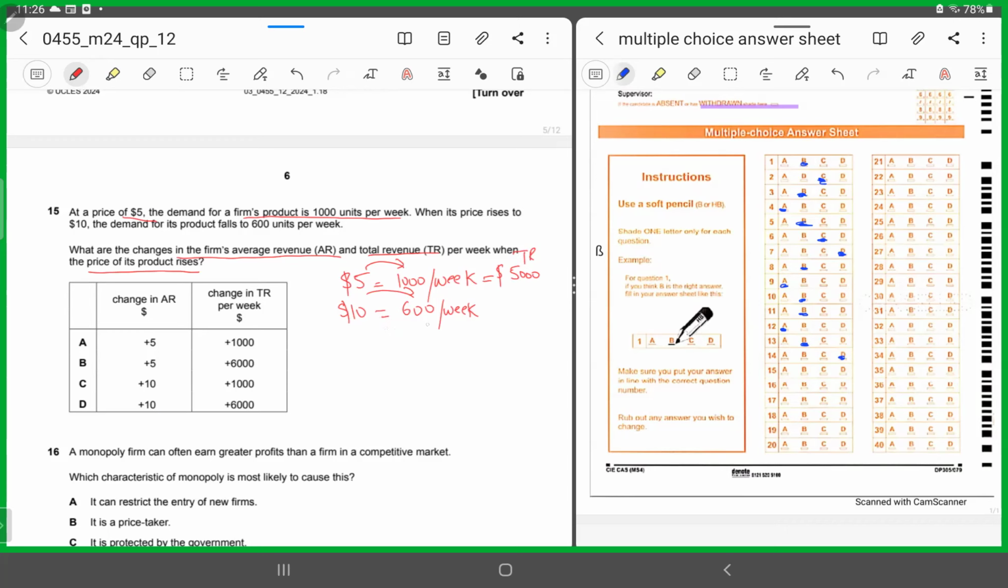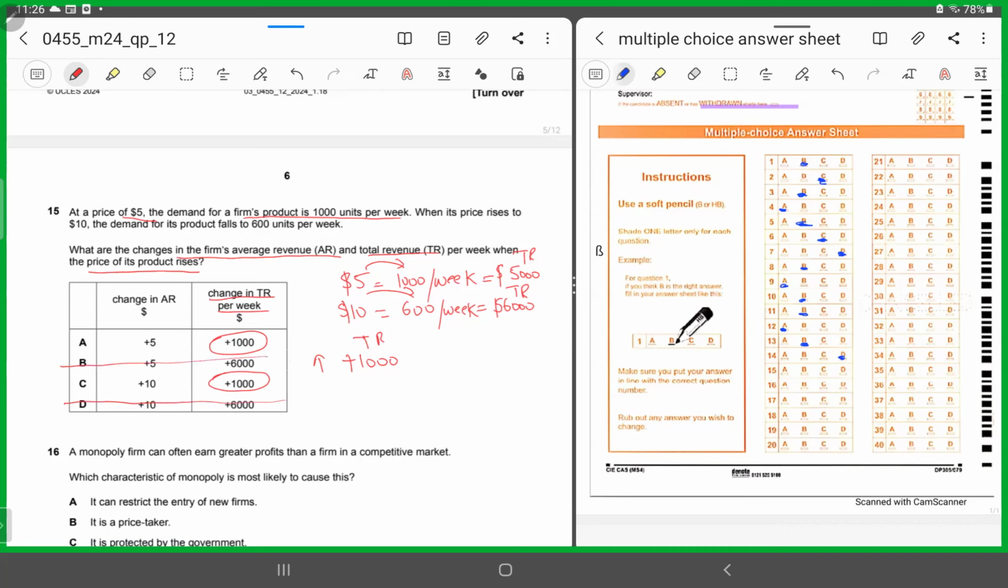So the total revenue is $6,000. So by how much did the total revenue rise? $1,000. So the change in total revenue per week was $1,000. So it could either be A or C, right? So you can chop B and you can chop D.